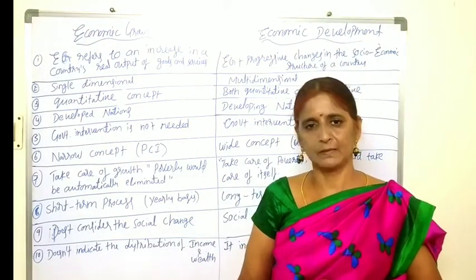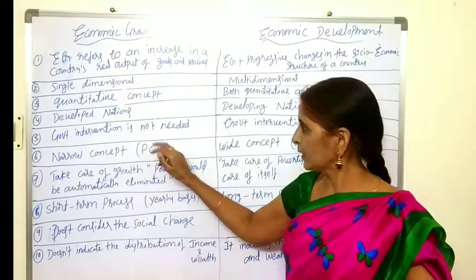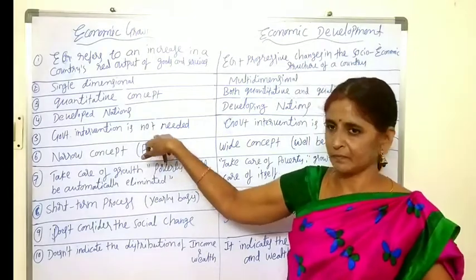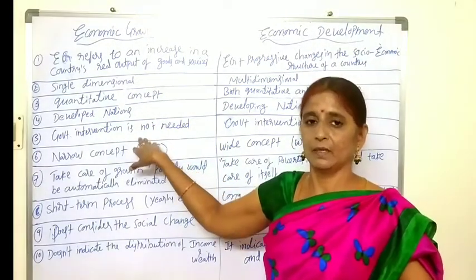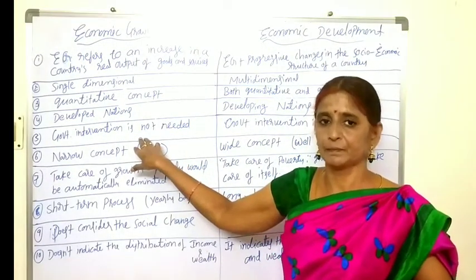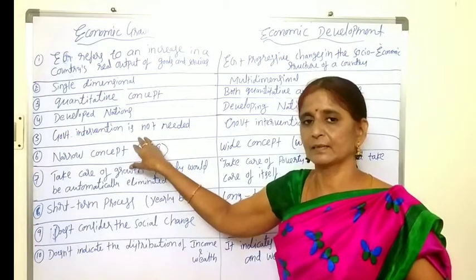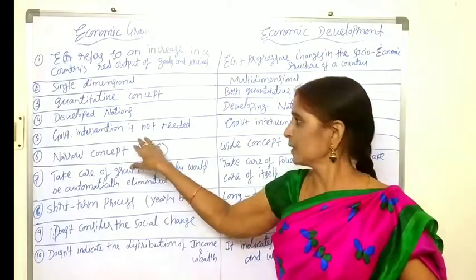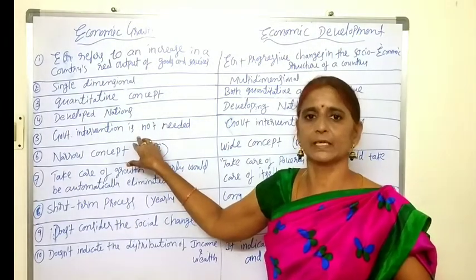Now pure capitalism is not there. But in capitalist economies, without any government intervention, they reached growth. Only private people own the industries and mines, and they produce the goods and services. So, in case of growth, even without government intervention, it is possible to increase the output in the economy.